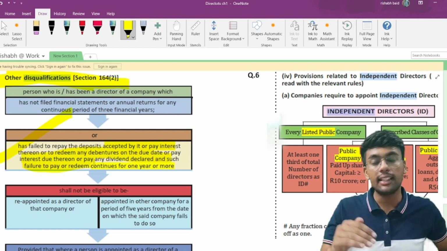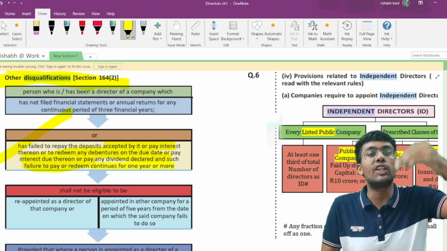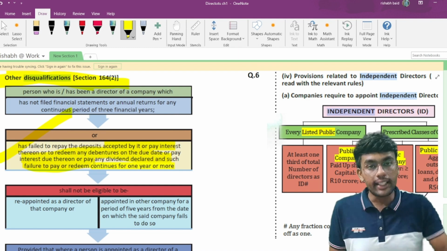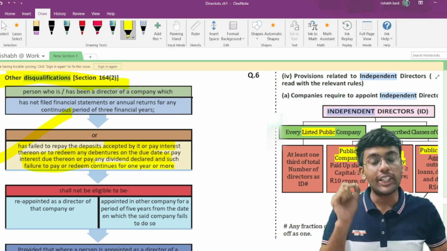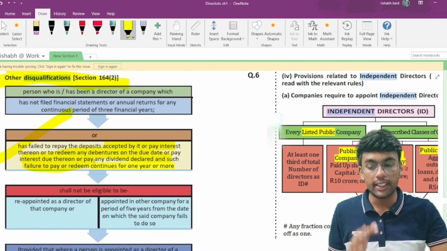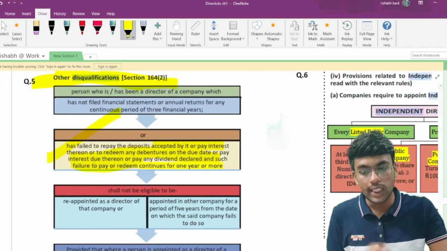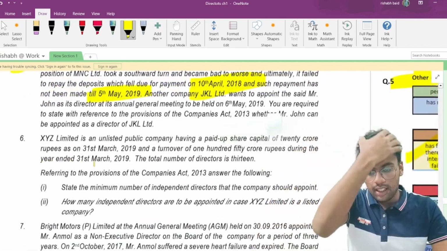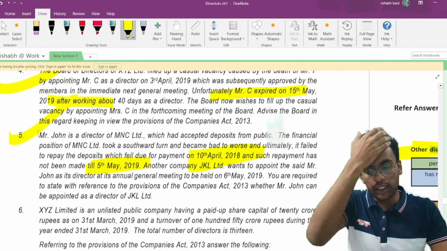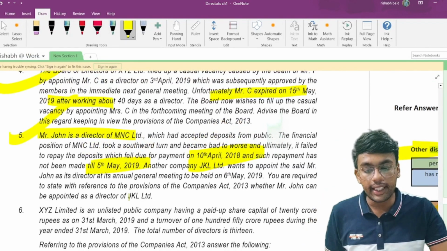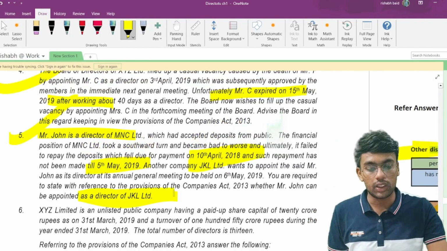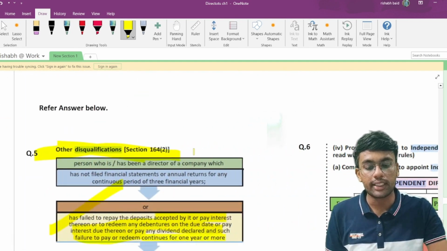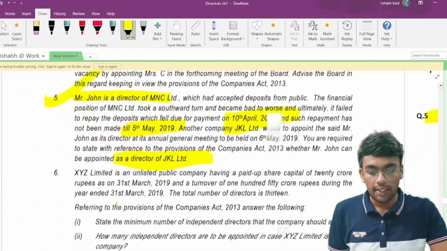In this particular question, the failure is continuing for more than a year, and therefore he is disqualified to be appointed as a director in any other company. This is what section 164 subsection 2 says, and therefore Mr. John cannot be appointed as a director in the case of JKL Limited. So for this question, we can refer to section 164 subsection 2.